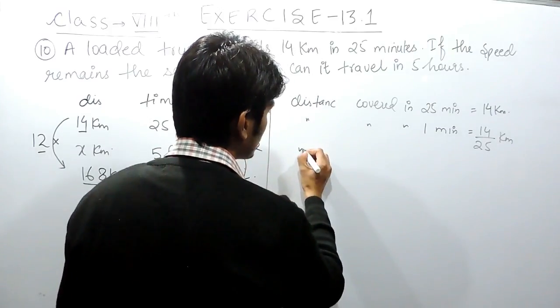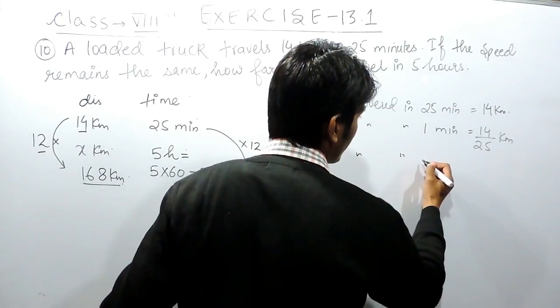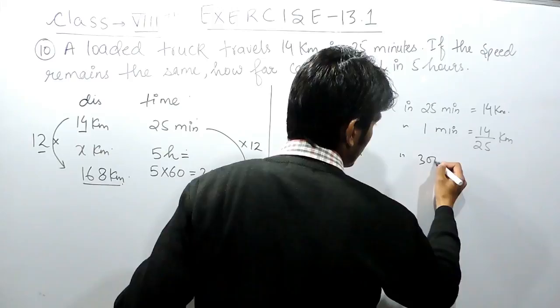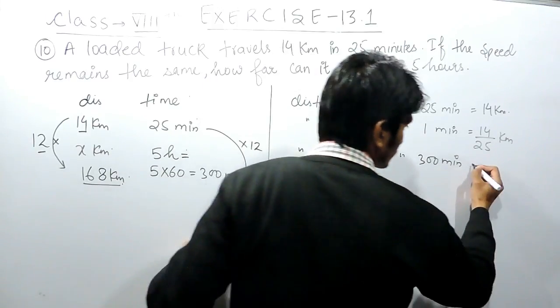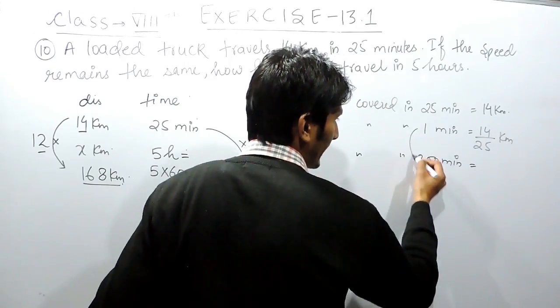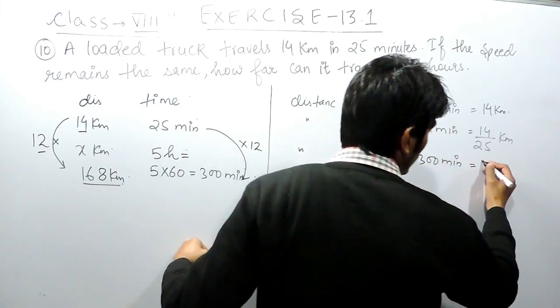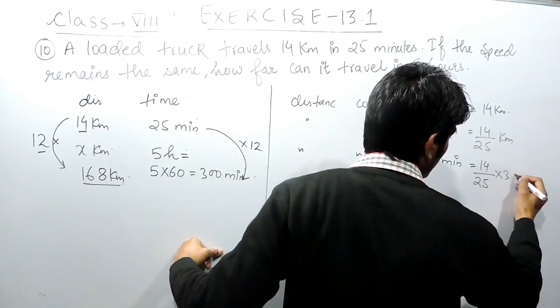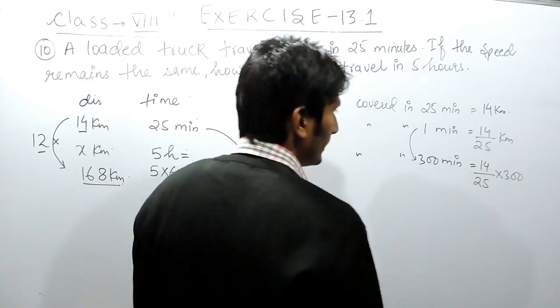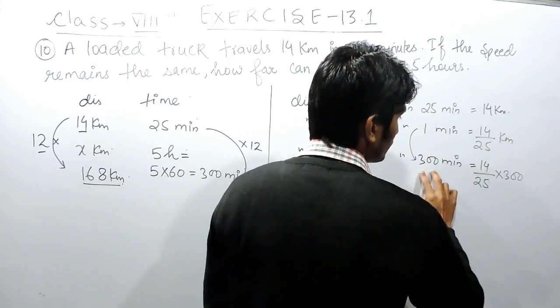Now you have to find the distance covered in 5 hours, or if I convert this into minutes, this will be 300 minutes. Now again the time is increased, so you have to increase the distance also, and for increasing we have to multiply, or you can say we are multiplying both sides by 300.